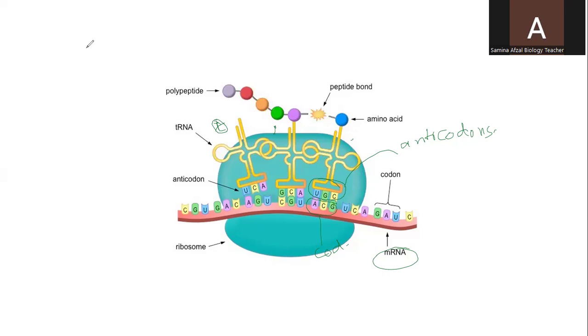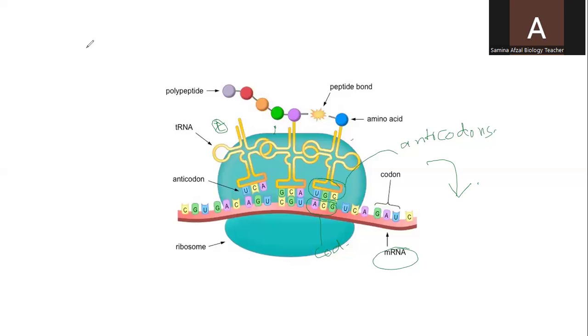After doing this, the transfer RNAs are separated from one another, and in this way a long polypeptide chain with thousands of amino acids will be formed. All this, the process of translation, happens on the ribosome. And students, this is the complete process of protein synthesis.